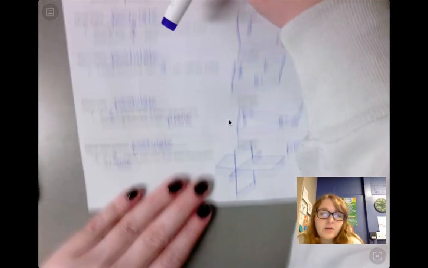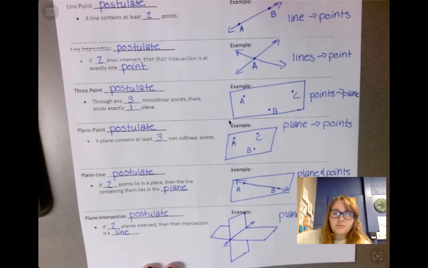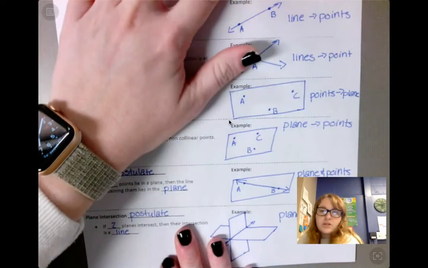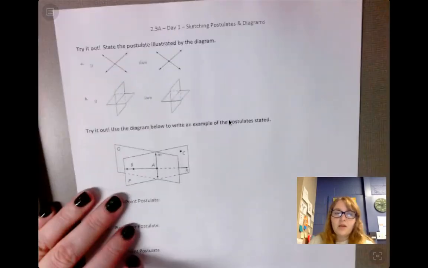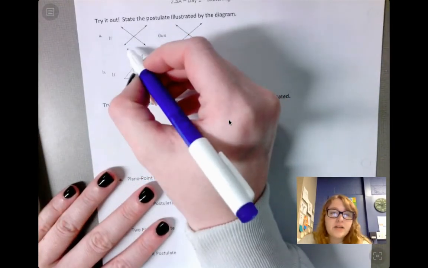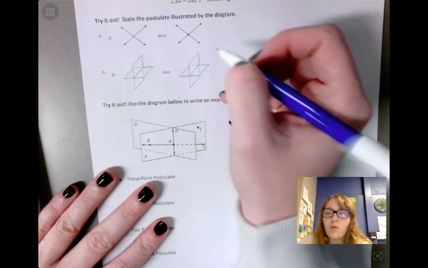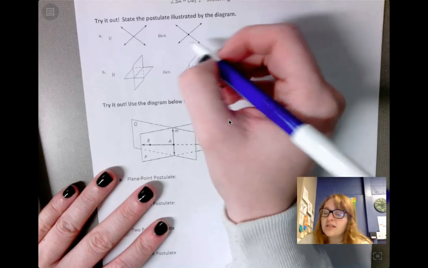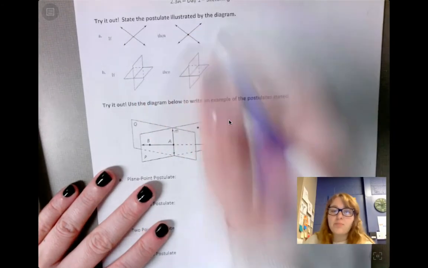Okay, quick peek at all of the postulates that we've done today. And let's go on to the examples. Okay, so we're going to flip this over. The first one shows two lines that are intersecting, with a point in the middle. Let's see where on the last page we have lines and we're getting a point.